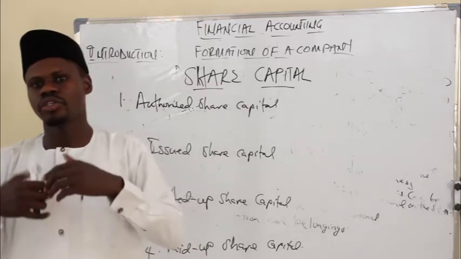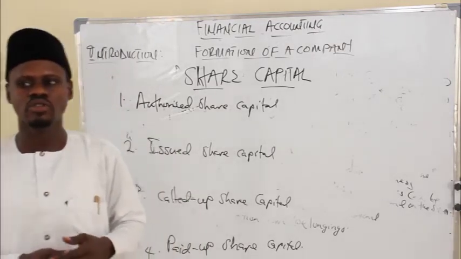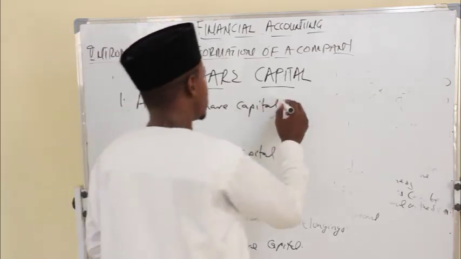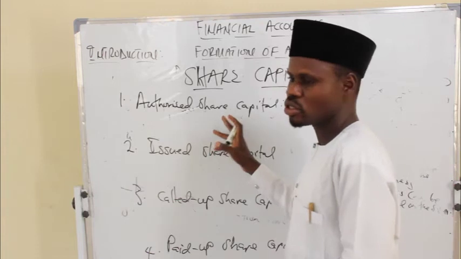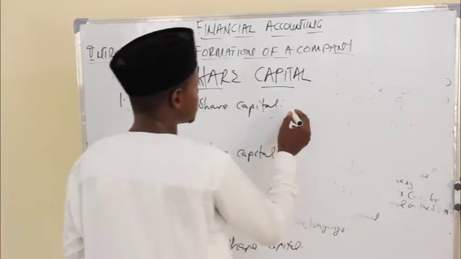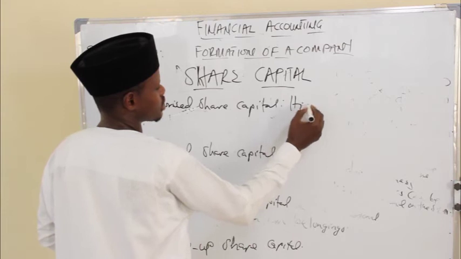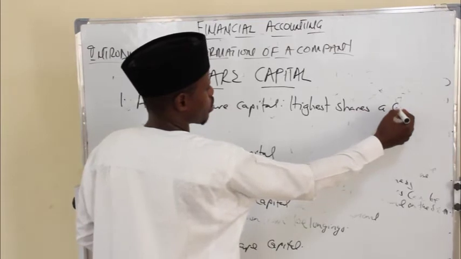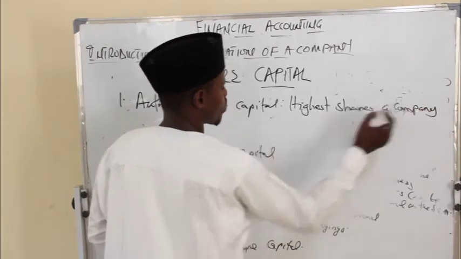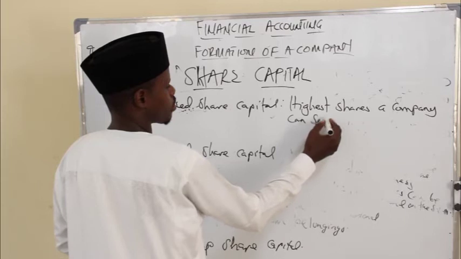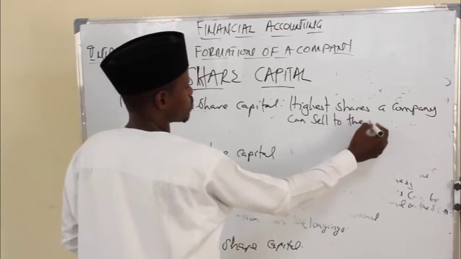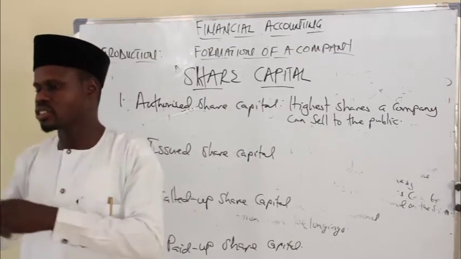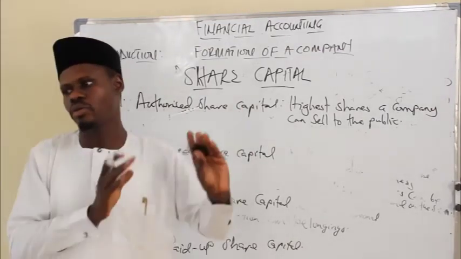So like I said earlier on, you want to register a company, one of the requirements is for you to submit your authorized share capital. The authorized share capital is what we are required to submit to the Corporate Affairs Commission, and it is that capital that states the highest shares a company can sell to the public.